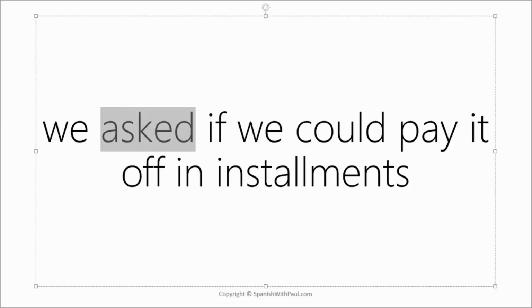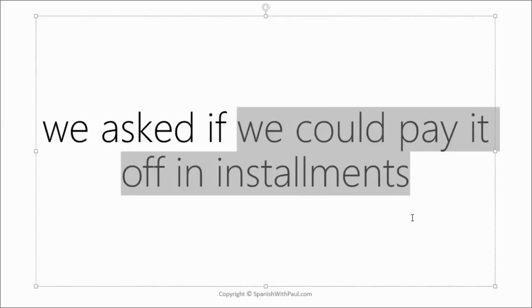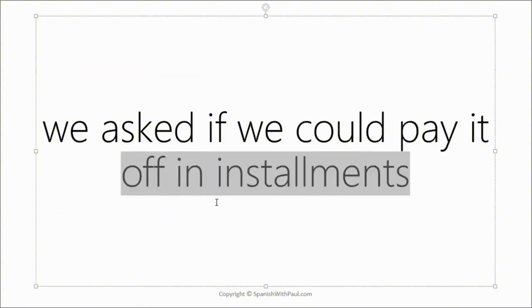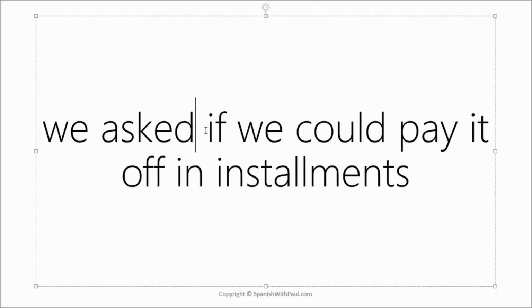Now the reason it's a bit delicate is because it sounds like we are requesting something, right? We are requesting the ability to be able to pay off, say, this television in installments. So you might go with pedir for that reason. On the surface, it may seem like that to you, but the reason that it's preguntar is because of this word here, if. We don't know if we can pay it off in installments or not.